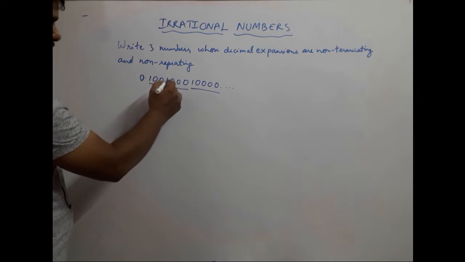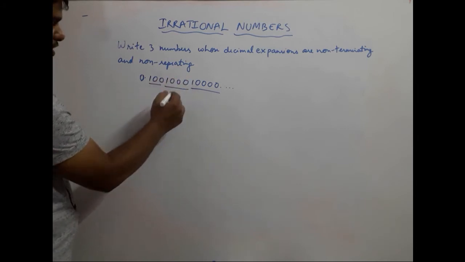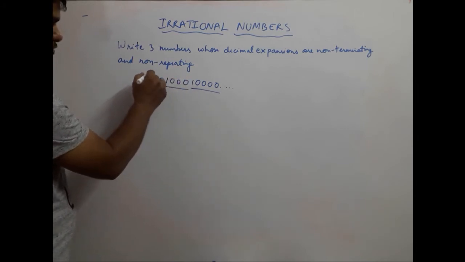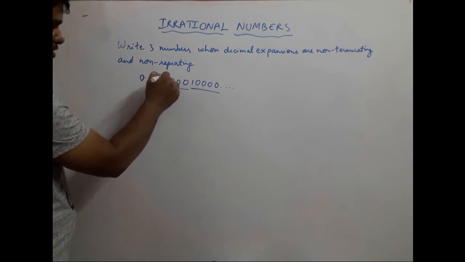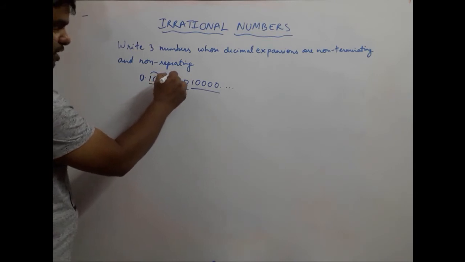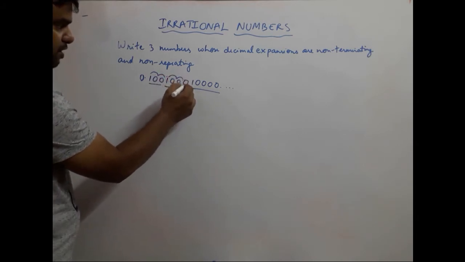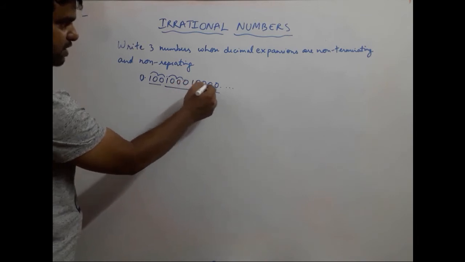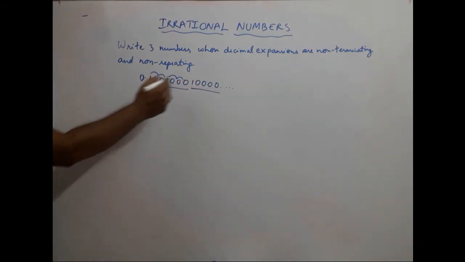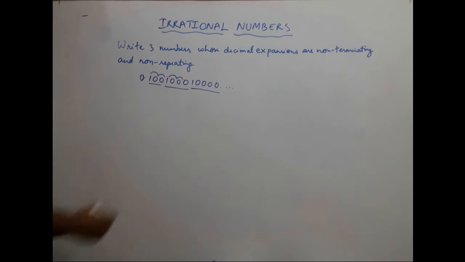What I'm saying is there should have been repetition of 1 after 3 digits. So if there is 1 coming in this place, it should have been 1 2 3. Now you get 1 over here, then it should have repeated again 1 2 3. So it should have come over here, but you have a 0 over here. Same thing, it extends further. So then we have got one number which is non-terminating and not repeating.